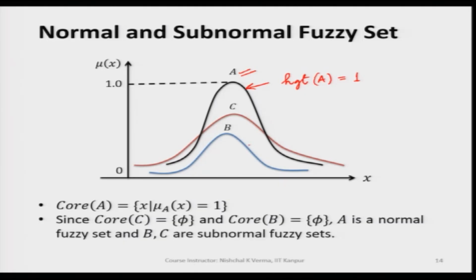Whereas, if we see B here, we will not be getting any generic variable value for which we get mu(x) equal to 1. So, this will be a subnormal fuzzy set. Similarly, C also will be a subnormal fuzzy set. So, only A is a normal fuzzy set, because the core of A is non-empty.